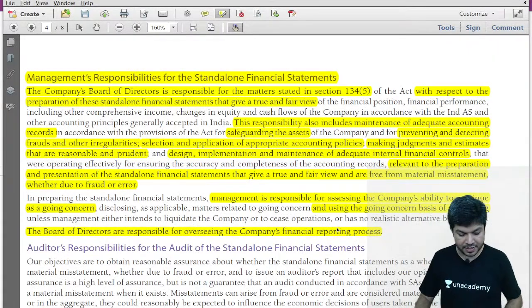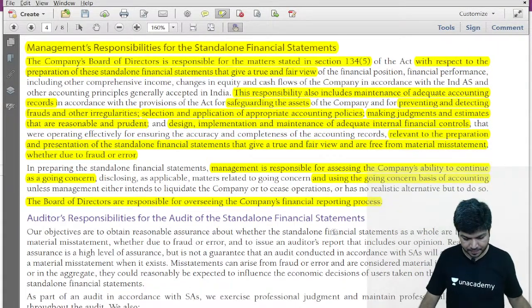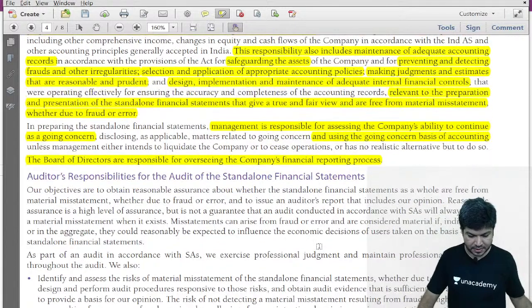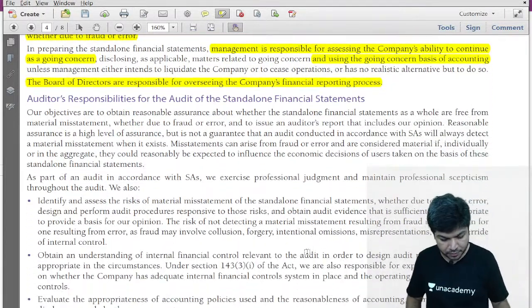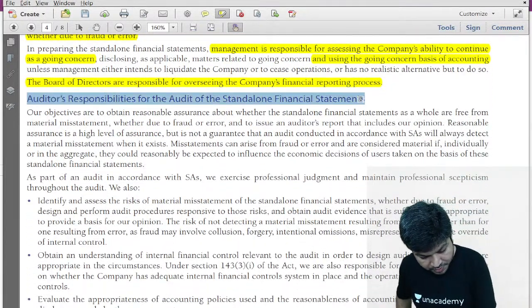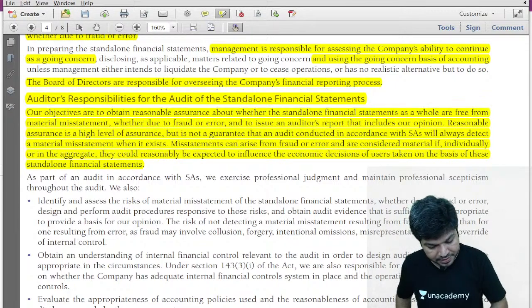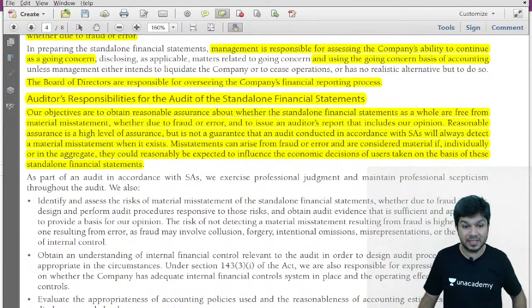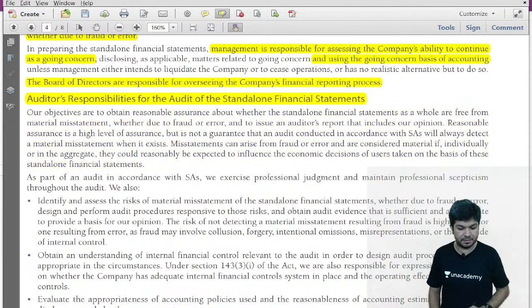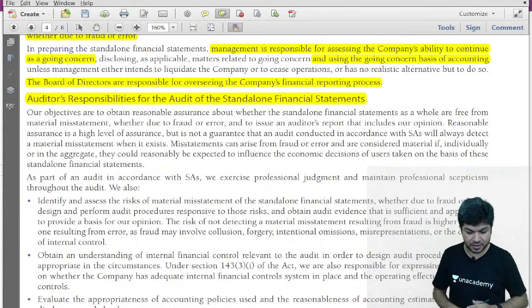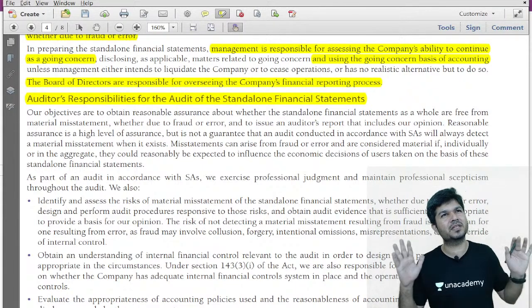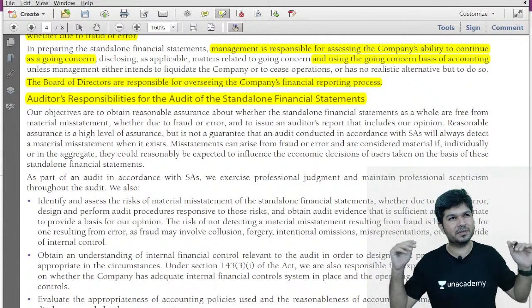Let's check the Infosys audit report. This is the auditor's responsibility. This is para 1, then comes para 2 and lastly para 3. I'll read the things, pay attention. What was the first para? Our objective is to obtain reasonable assurance and express an opinion.